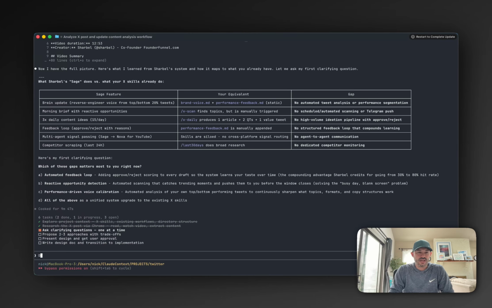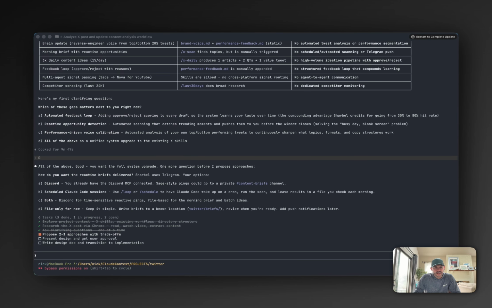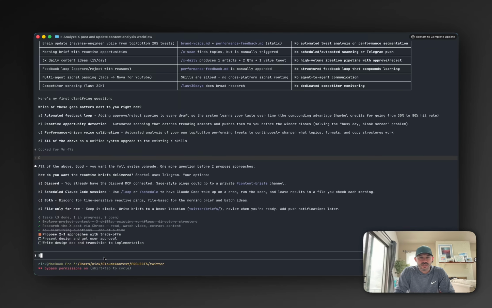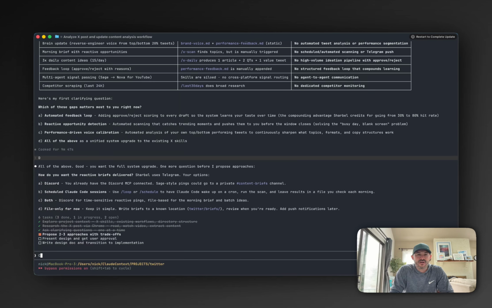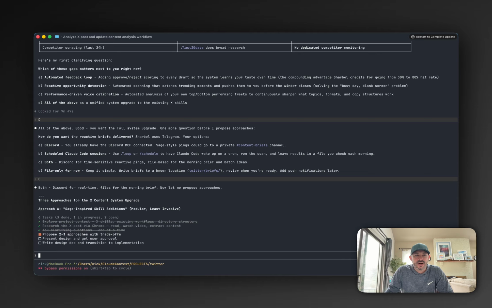I'm going to force this thing to think, so I'm going to go with option D, where it should take all of what it learned, and let's see if it can apply it. Once it does that, it's going to propose 2 to 3 different approaches that you can take, aligned with the trade-offs of each approach. It's now asked me how I like to be alerted, so I'm going to go with the both option, which gives me the ability to use Claude Code's native functionality with the loop and schedule, and then also we use Discord a lot, so we'll have a webhook event for anything that's time sensitive.